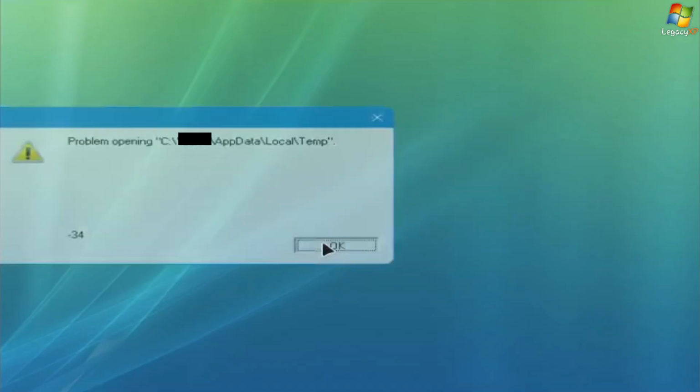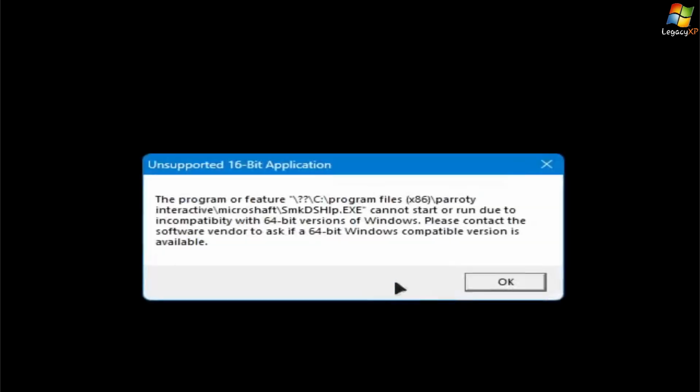Can't open my app data folder for some reason again, but I'm not too worried about that, because I don't need it to open my app data folder, because it stores all the data just in the game's program files. See, Program Files x86, Parody Interactive, Microshaft. So we're just going to go ahead and X out of this, and we're not going to watch the intro video.